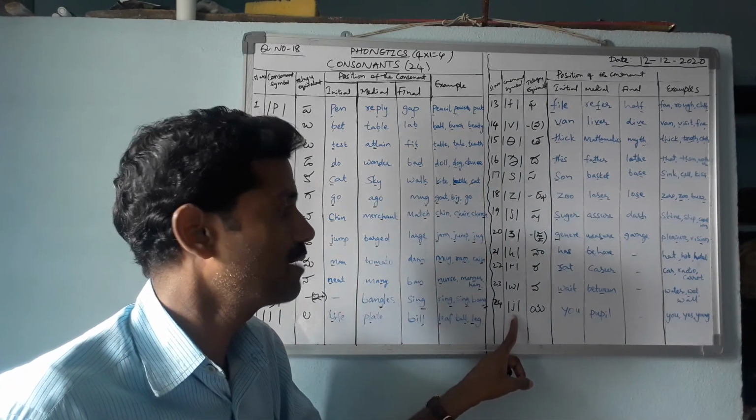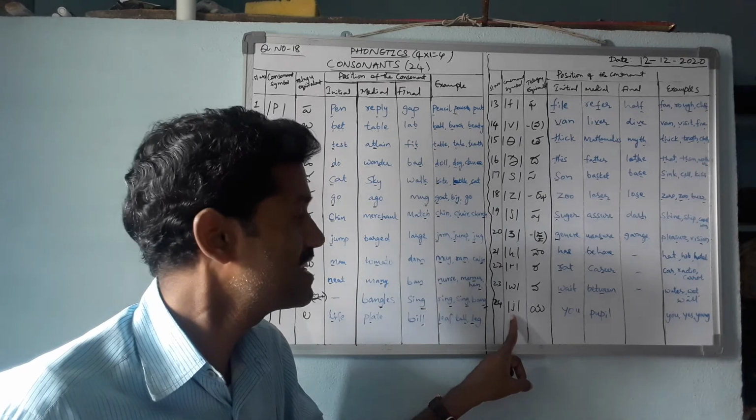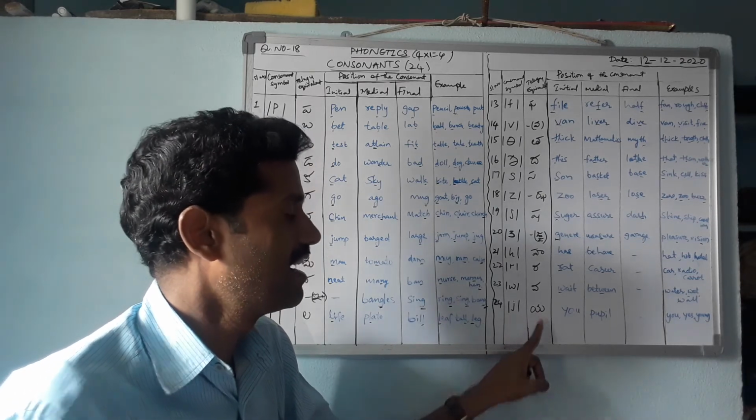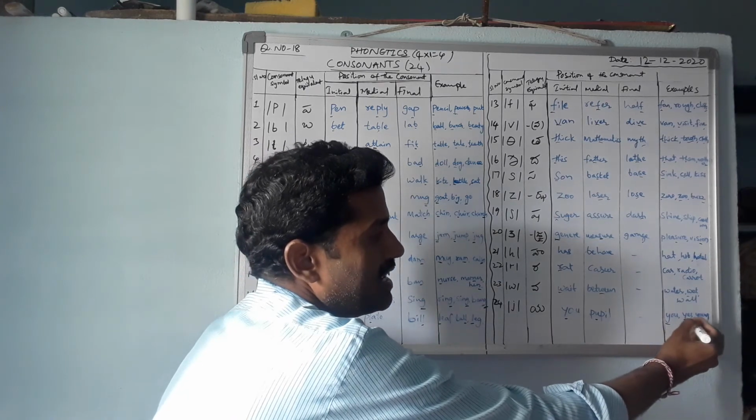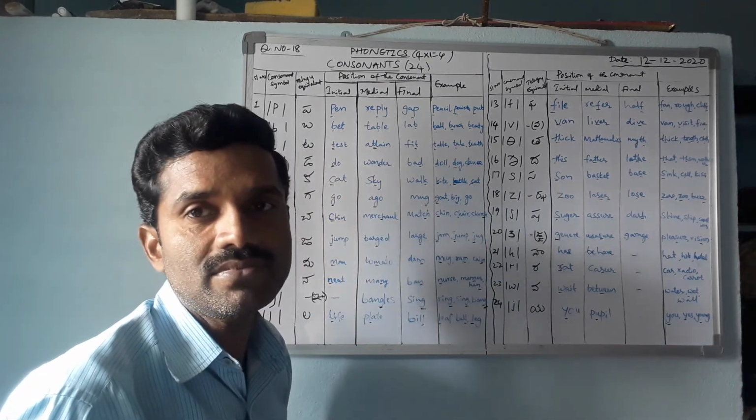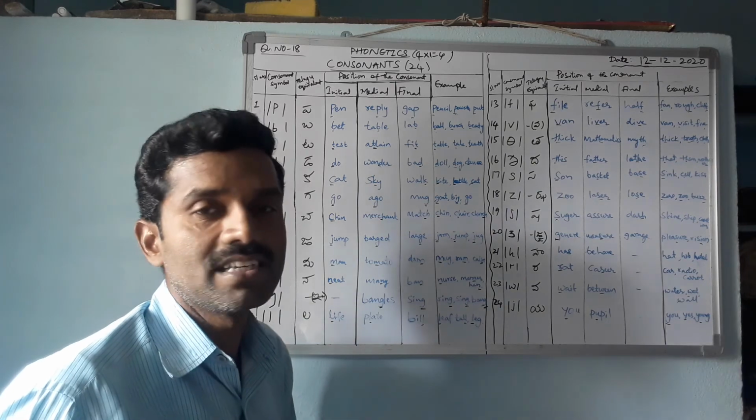Next, this is the symbol of ya, the consonant ya. This is not ja: ya, like in pupil, yes, young. These are the sounds.